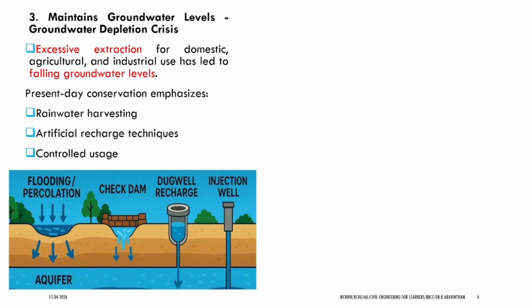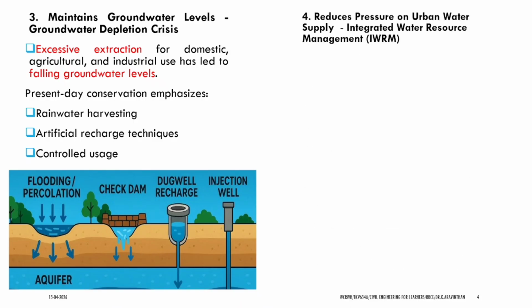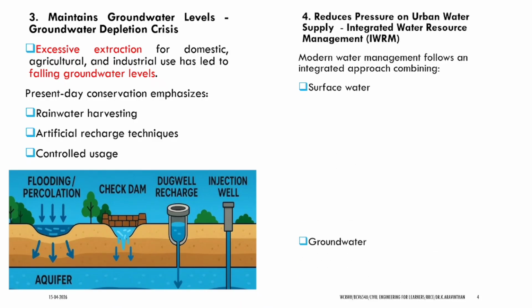Present day conservation should have rainwater conservation strategies such as rainwater harvesting and artificial recharge. These are all called artificial recharge techniques, along with controlled usage. This helps us to maintain groundwater levels. Next one, reduces pressure on urban water supply. We should have integrated water resource management, IWRM.